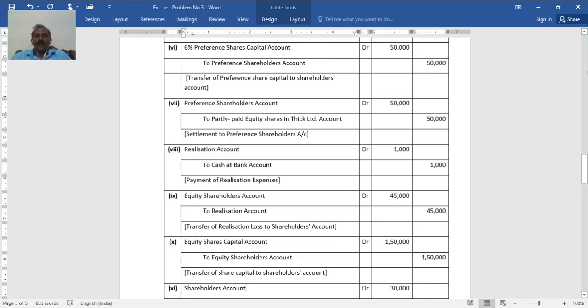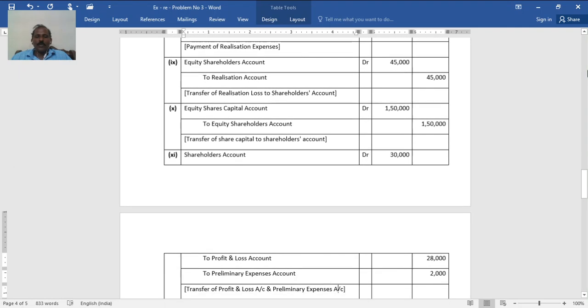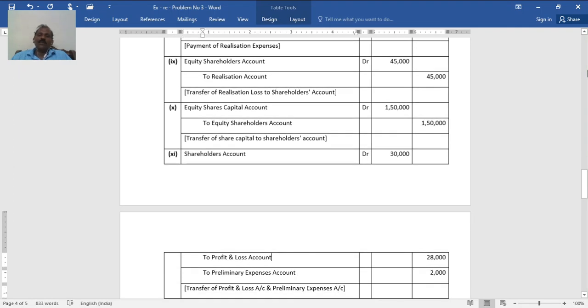Then you can pass one single entry to transfer equity share capital, profit and loss account and preliminary expense, or one for liability, other one for assets. So equity share capital account debited to equity shareholders 1,50,000. Then equity shareholders account credited to profit and loss account 28,000, preliminary expense 2,000, total 30,000.